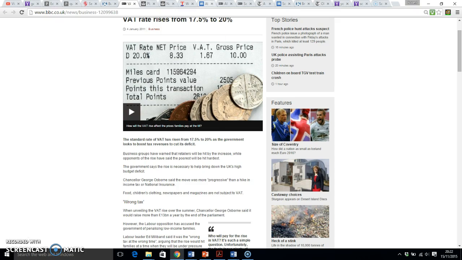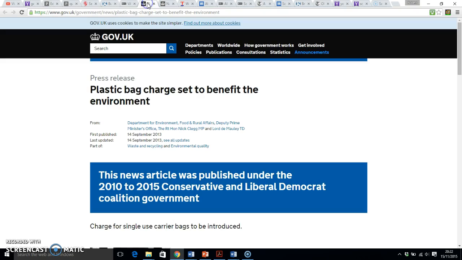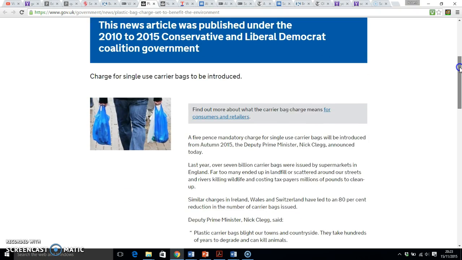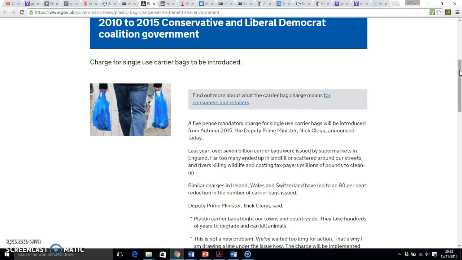Next story. This next story is a legal story. So this is about a change in legislation, and this story is quite relevant and quite current because it's happened just this year, in the autumn this year, and it's about the increase in carrier bags. So again, use the figures which are in this link. So use the figures that are there to describe what the story is. Then explain, how does it affect Tesco's? How does it affect their customers?